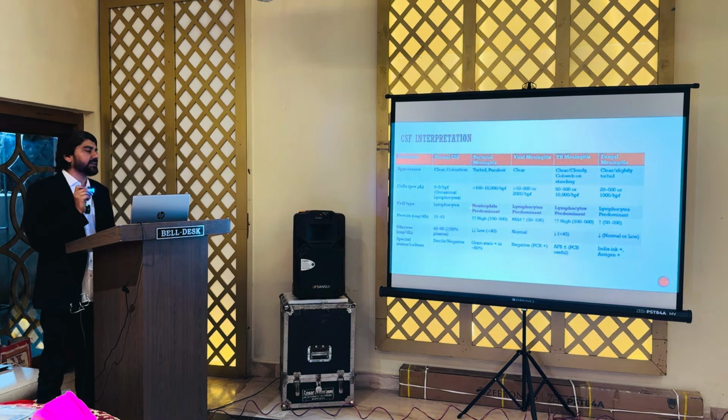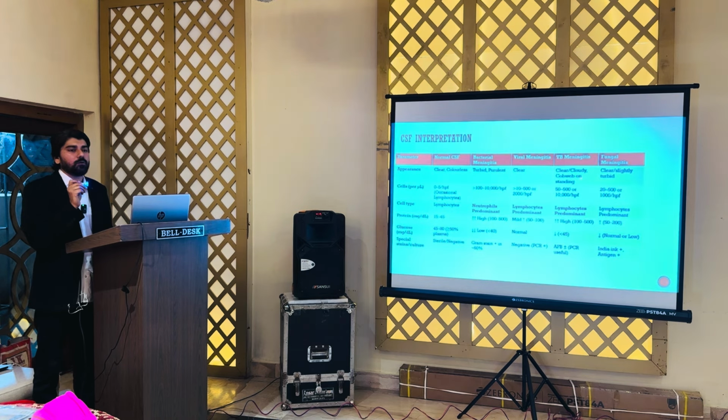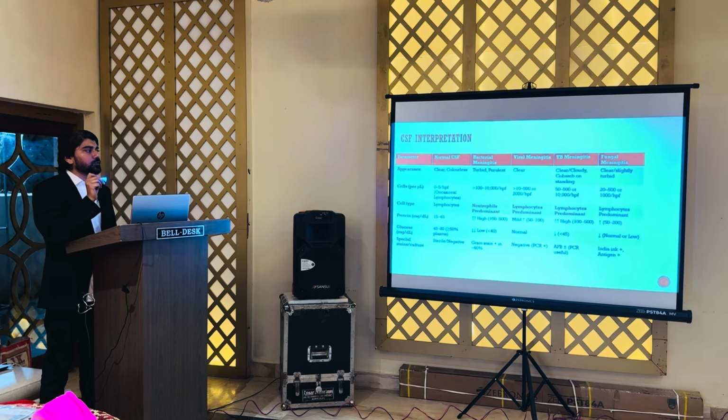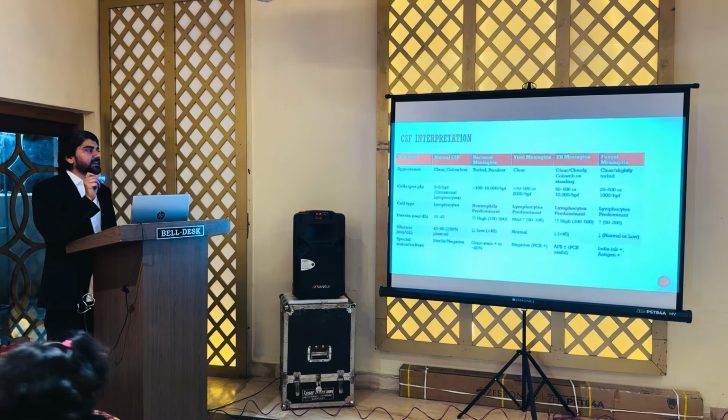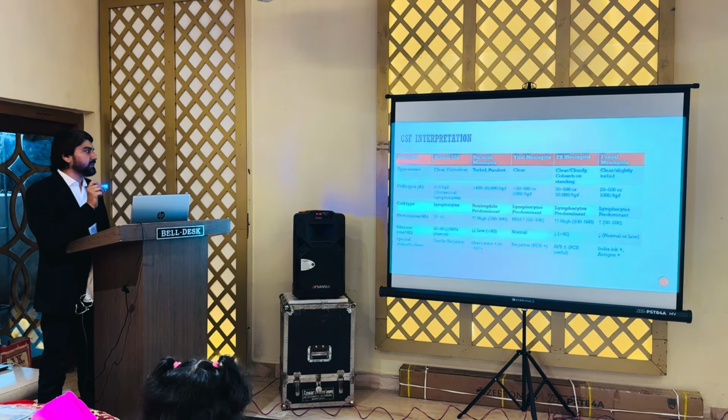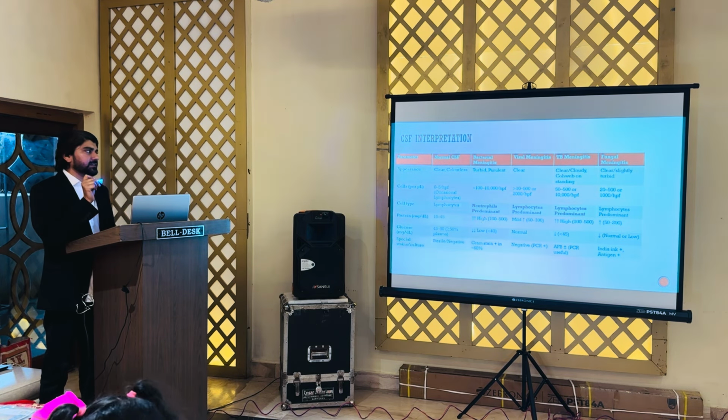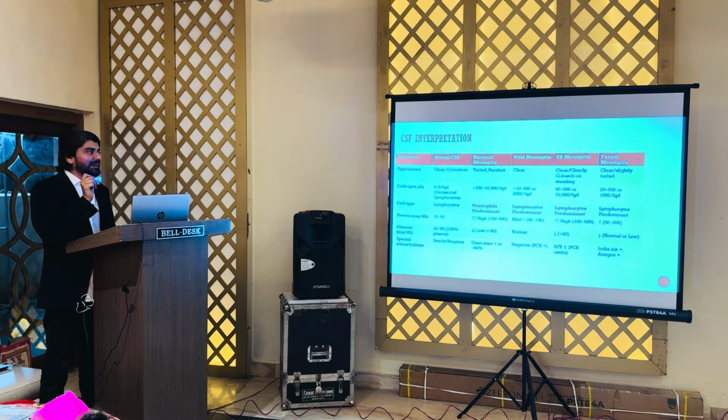Similarly, in viral meningitis and tubercular meningitis, the cell type is lymphocytes. Again, the classical picture that we can see is the cobweb in the CSF. But due to the use of antibiotics and all this, we don't see the clear picture because the patient has already taken so many antibiotics and then they present. That's why we are not seeing this cobweb. So the most important thing that helps to diagnose is neutrophils in bacterial meningitis and lymphocytes in viral meningitis. The protein will be elevated in all the conditions: mild elevation in the viral, but high in the tubercular.